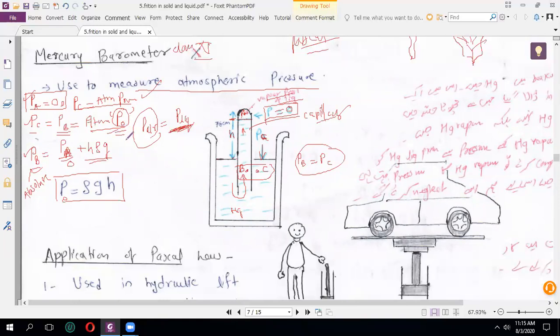Remember मैंने क्या बोला था? PC और PB बराबर है, बट PC atmospheric pressure है, तो मैंने क्या किया? PB की जगह पर I am replacing P नॉट, because P नॉट atmospheric pressure को represent कर रहा है और जो PA है वो मर्क्यूरी का वेपर प्रेशर है, जिसकी वैल्यू PA इज इक्वल टू 0. तो I am putting here 0. अगर ये पार्ट पूरा चला गया तो क्या बचा? H rho G बचेगा ना. तो इस फॉर्मूले के जरिए we can easily calculate the atmospheric pressure. Understood students? Yes sir. I hope you clear this part.